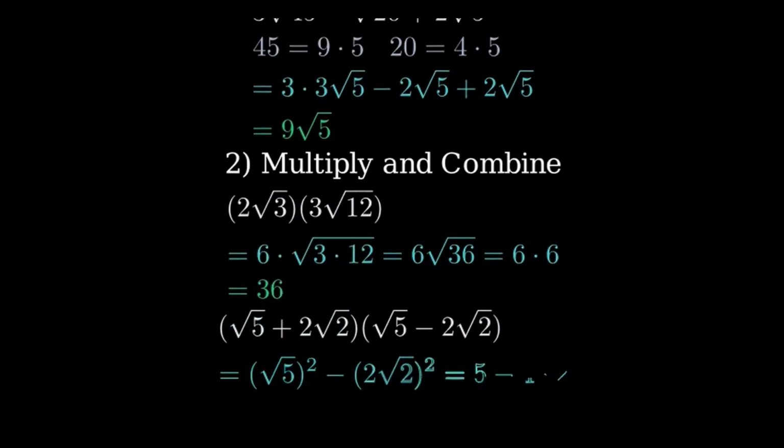Part B. Root 5 plus 2 root 2 times root 5 minus 2 root 2. This is a difference of squares. A plus b times a minus b equals a squared minus b squared. So we get 5 minus 2 root 2 squared, which is 4 times 2. That equals 5 minus 8, or negative 3.